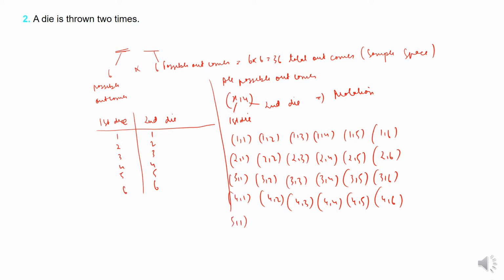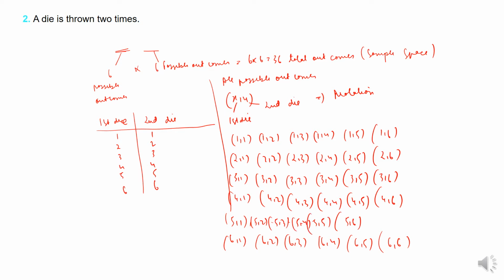Similarly 5 comma 1 till 5 comma 6, and 6 comma 1 through 6 comma 6, including 5 comma 2, 5 comma 3, 5 comma 4, 5 comma 5.